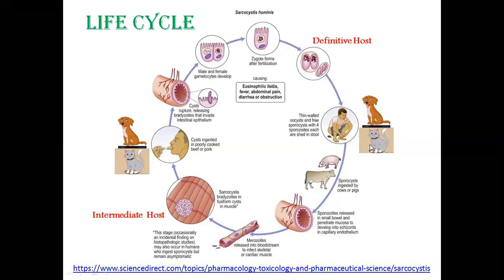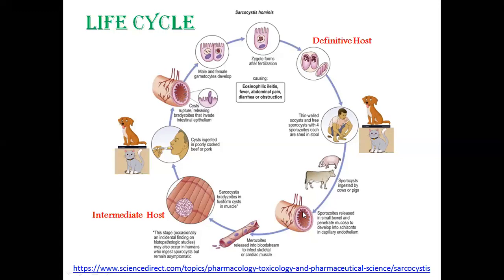I'm just repeating once again for clarification. The definitive host voids sporulated oocysts which are ingested by the intermediate host. Once this sporulated oocyst is ingested by the intermediate host like cattle and pigs, they release the sporozoites in the intestine.